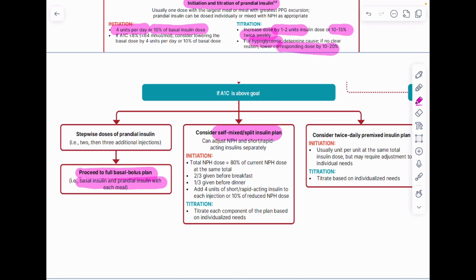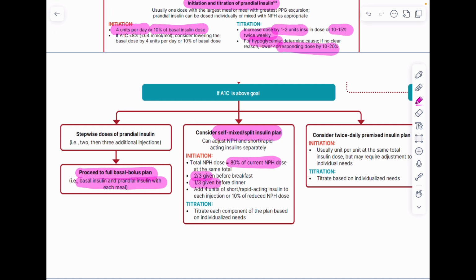In this, we will use NPH along with short acting insulin twice daily. How much NPH will we use? We will use 80% of the current NPH dose. 2/3 will be given before breakfast and 1/3 given before dinner.